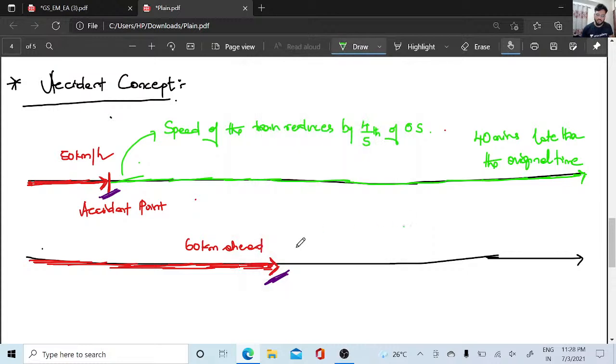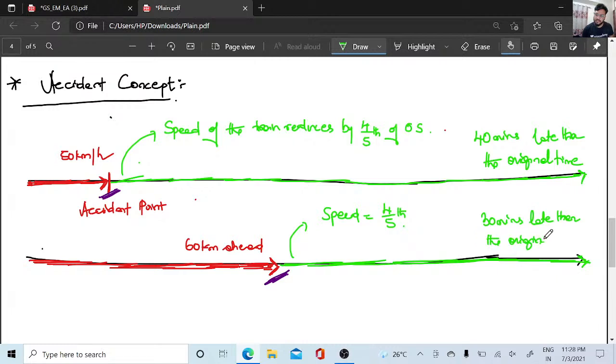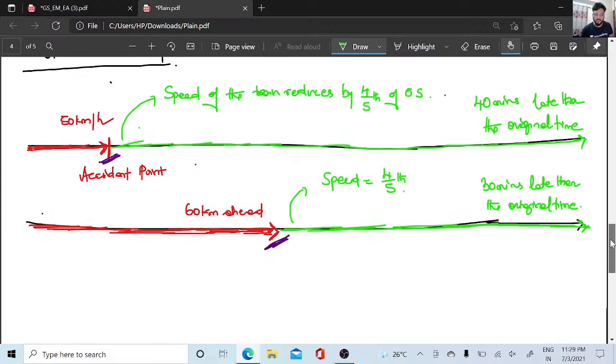Anyways, the speed reduction will be the same. The speed will reduce to 4/5 of its original, but it will reach the spot. When the train reaches the spot, it will be 30 minutes late than the original time. Yes, this is your concept.